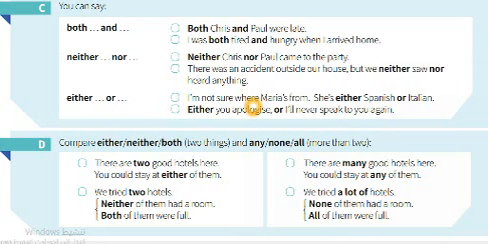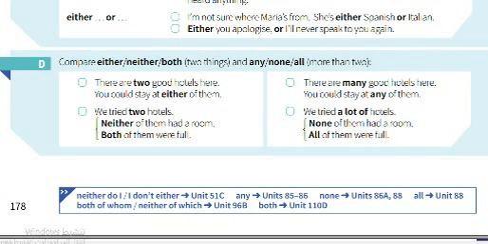Here either or, like, I'm not sure where Maria is from. She's either Spanish or Italian. Either you apologize or I'll never speak to you. So this is if either comes at the beginning of the sentence. Either you apologize or I will never speak to you again.